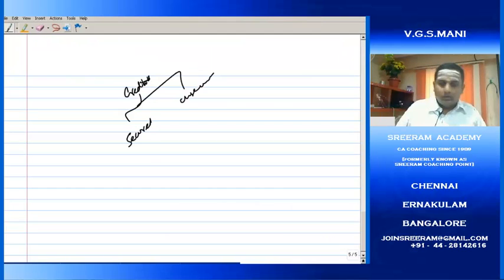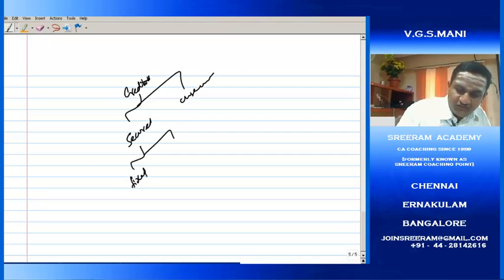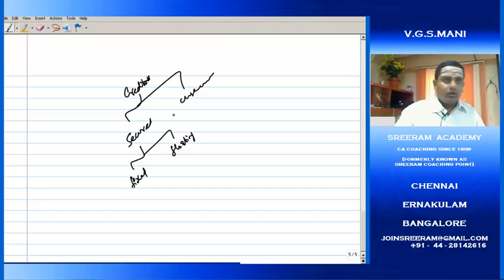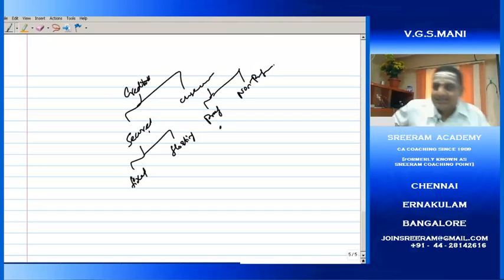Clear? Then creditors we can classify into two: secured and unsecured. Secured itself we can classify into two: secured creditors having a fixed charge and secured creditors having a floating charge. The secured may be fully secured or partly secured. Unsecured we are classifying into two: preferential creditors and non-preferential creditors.